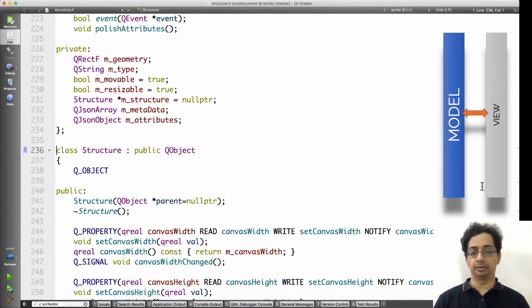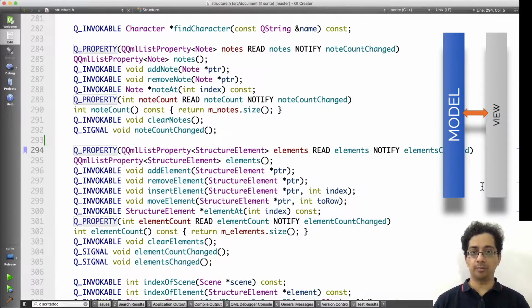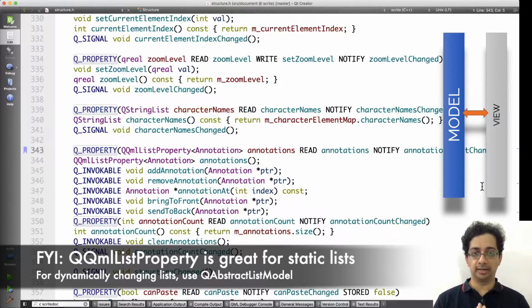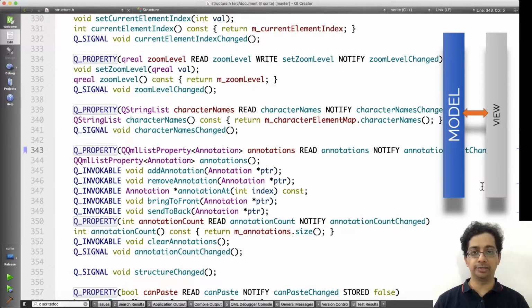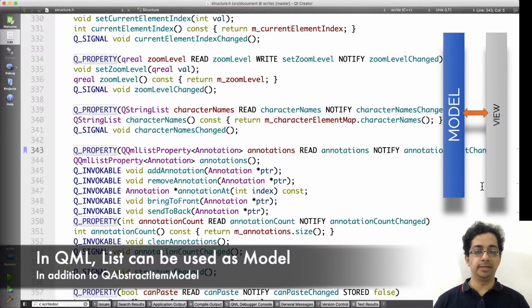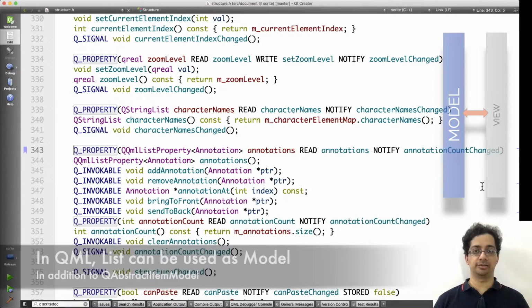Structure is a subclass of QObject. It's not a subclass of QAbstractListModel like the way screenplay was. It's just a QObject subclass. The structure class has a property called elements. It's a list property. Similarly, it also has another property called annotations, which is also a list property. It is through these two properties that we get access to the list of elements and annotations that need to show up on the structure. In QML, models can either be QAbstractItemModel subclasses, or they could simply be lists.